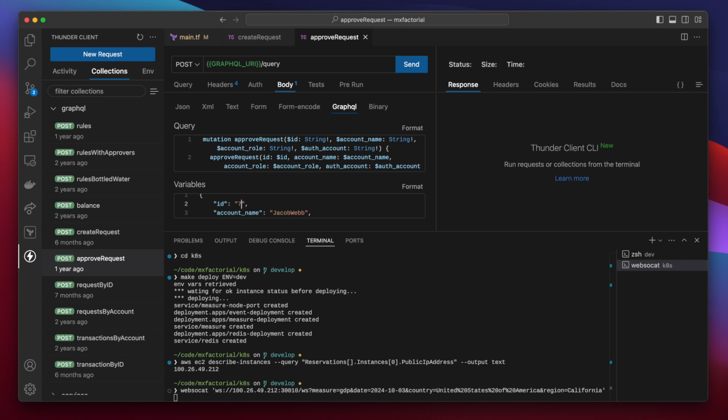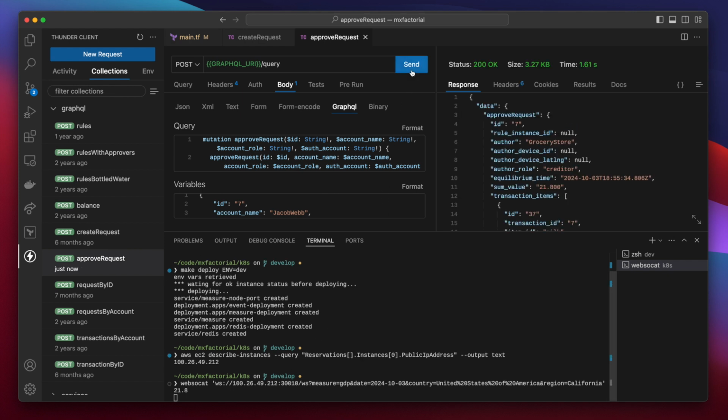Now open approve request and assign the ID query variable to an ID of 7. Okay, before hitting the approve request send button, we're looking down at this WebSocket connection in the terminal and waiting for a streamed California GDP value. So train your eyes here. Now hit send. Excellent. California's real-time GDP is 21.8.